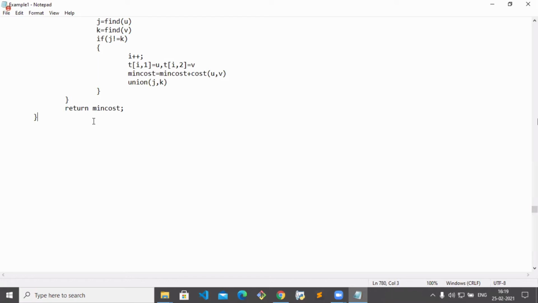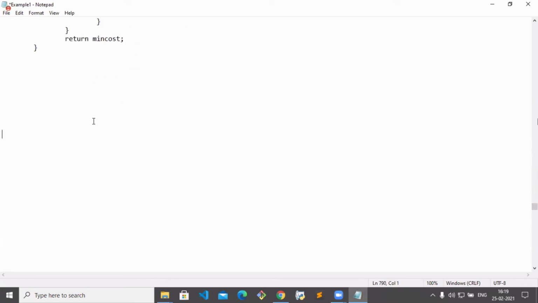Now, what we have seen in the last session is Prim's and Kruskal's algorithm. In this session, we'll discuss the last topic in module 2, single source shortest path.